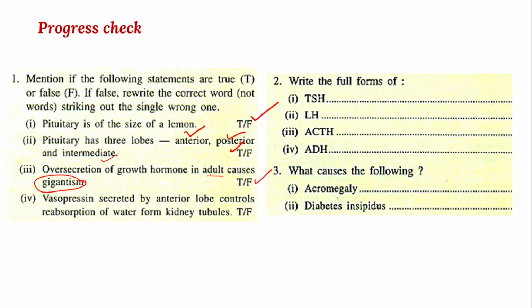Vasopressin or ADH. Remember, ADH hormone secreted by the anterior lobe controls reabsorption of water from the kidney. This is true.